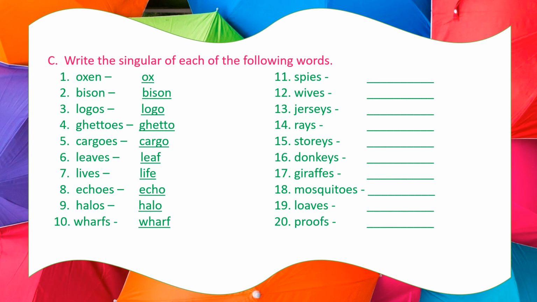Logos. Logo. Ghettos. Ghetto. Cargos. Cargo. Leaves. Leaf. Lives. Life. Ecos. Eco. Hellos. Hello. Wharfs. Wharf. Okay. So the next few are given here as blanks. So you have to do them on your own.